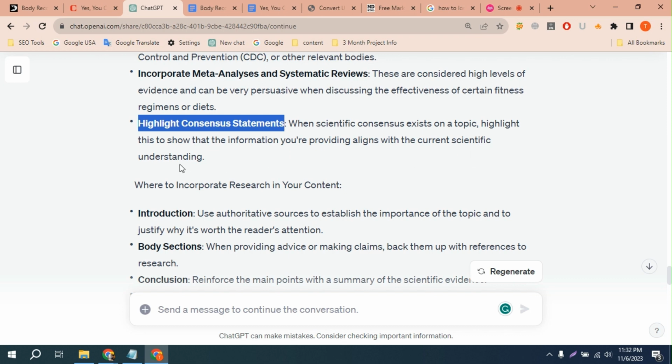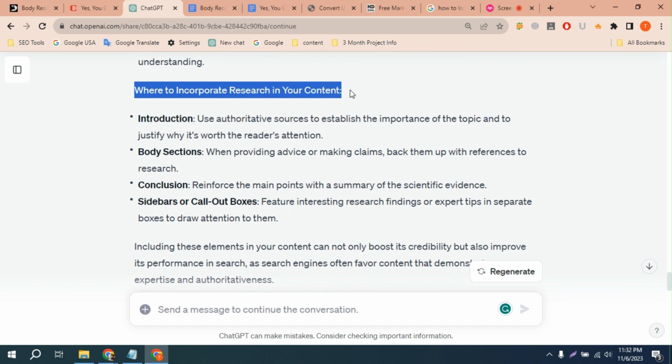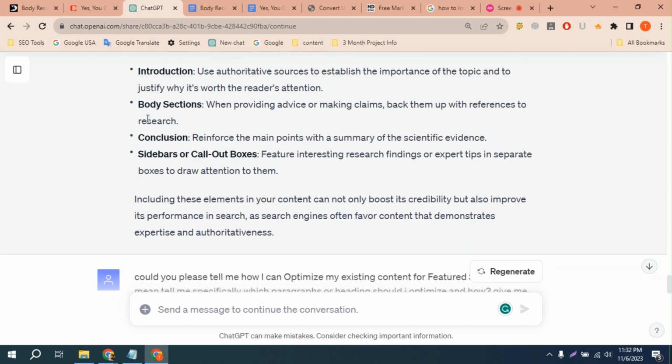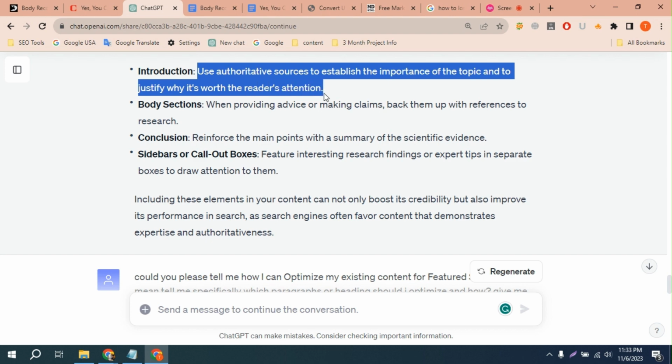When scientific consensus exists on a topic, highlight this to show that the information you are providing aligns with the current scientific understanding. And now it says where to incorporate research in my content. Actually, how and where I can incorporate research in my content. This is another interesting thing. In the introduction, it says use authoritative sources to establish the importance of the topic and to justify why it's worth the reader's attention.